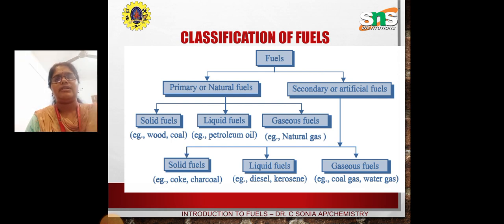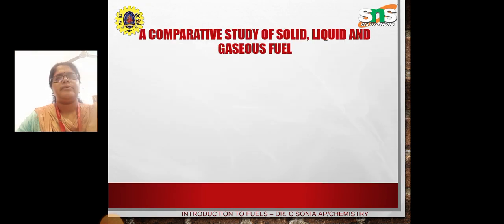Gaseous fuel: natural gas. These are primary or natural fuels. Secondary or artificial fuels are again classified as solid, liquid, and gaseous fuels. Examples: coke and charcoal for solid, diesel and kerosene for liquid, and coal gas and water gas for gaseous fuel.